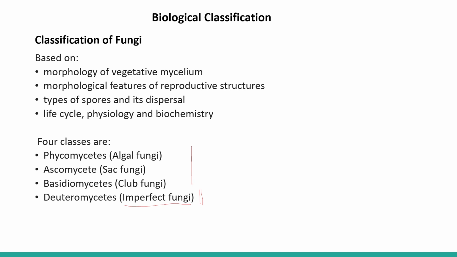Later, when the sexual reproduction is found by scientists, and suppose it is a type of Ascomycetes, then that fungus could be moved to Ascomycetes. But till date, if the sexual phase has not been reported, it is kept in Deuteromycetes.